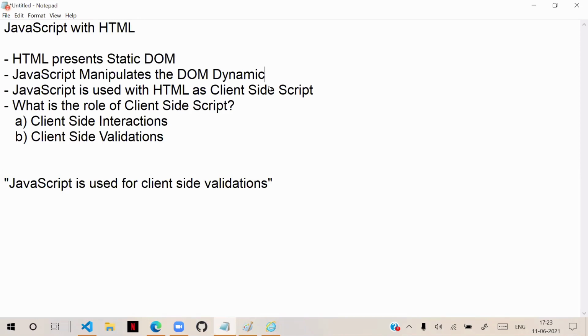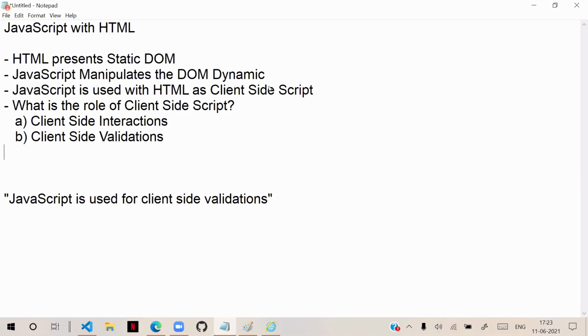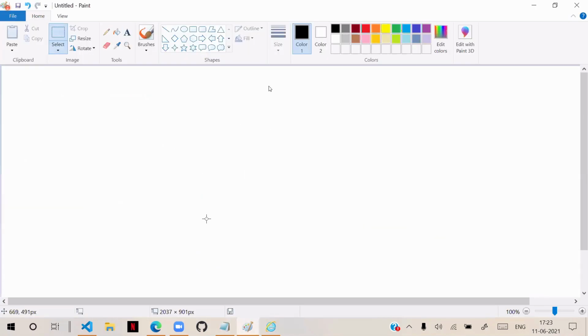Client-side interactions, client-side validations. The main purpose of JavaScript with HTML is actually to reduce the burden on the server, so that everything is not managed on the server. I will tell you one point here to make it clear: how it actually reduces the burden on the server.